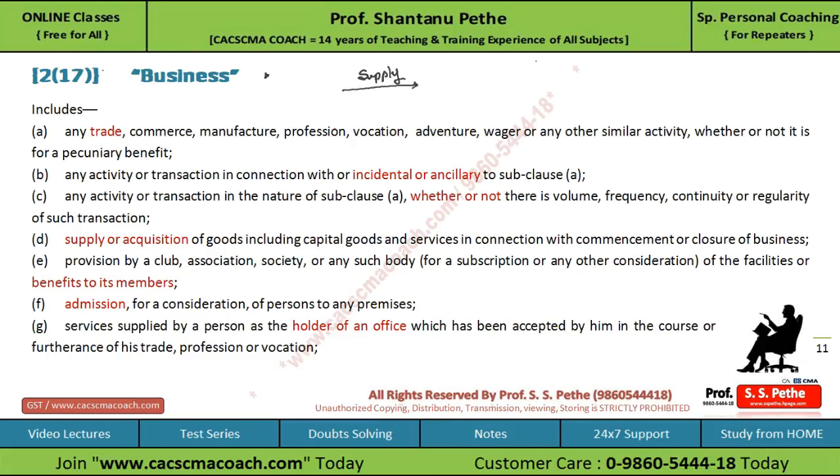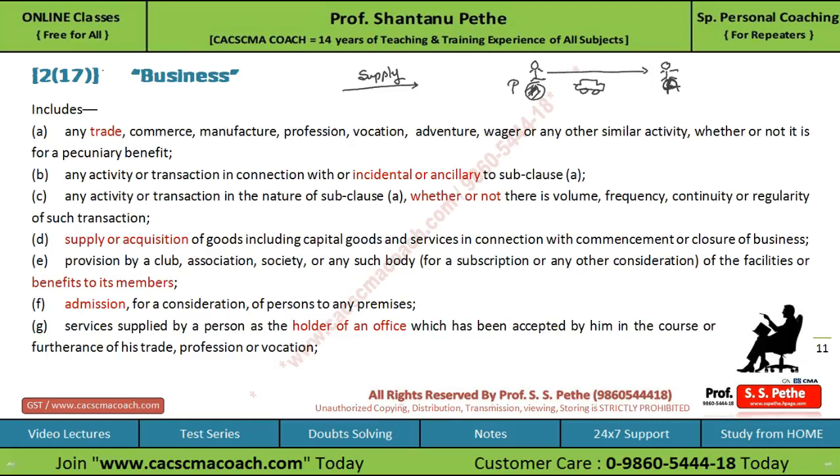For example, if a father residing in Mumbai sends a car to his son in Delhi, this is not in relation to any business, so GST would not be attracted. On the other hand, if the principal is supplying the car to the agent, then it is in relation to the business, so it will attract GST.